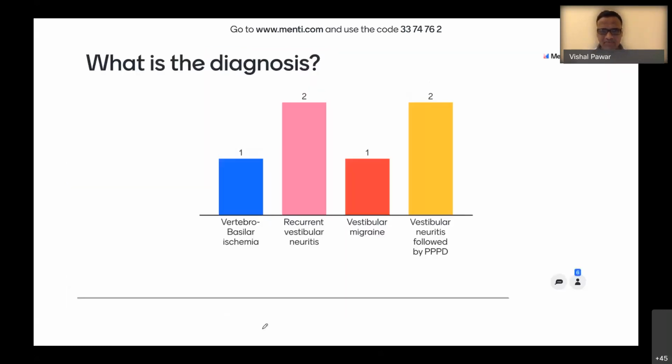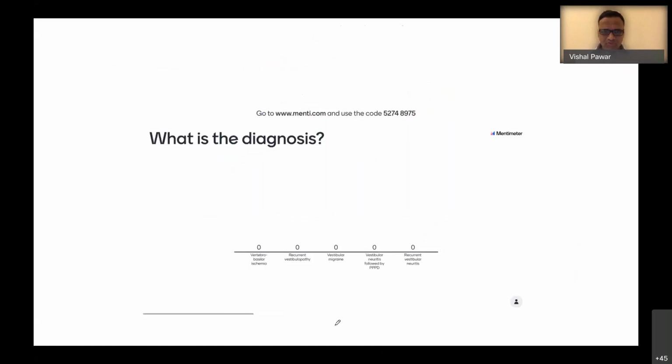This was the last time we conducted a poll, and these were the results. And now we'll take a fresh poll. You have to go to menti.com and type this code. I'll start the timer for 15 seconds, so you can vote.